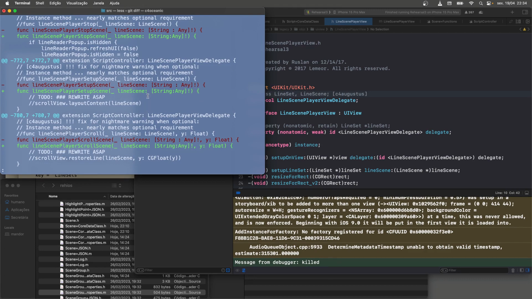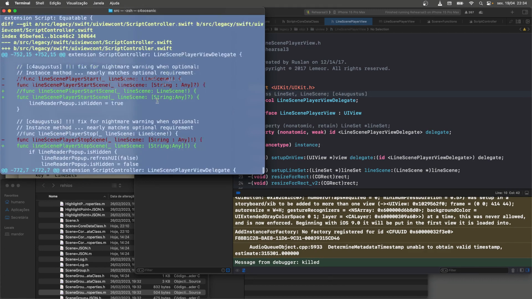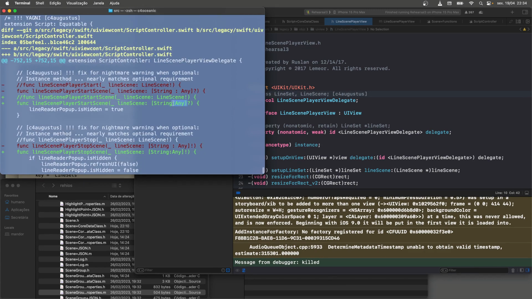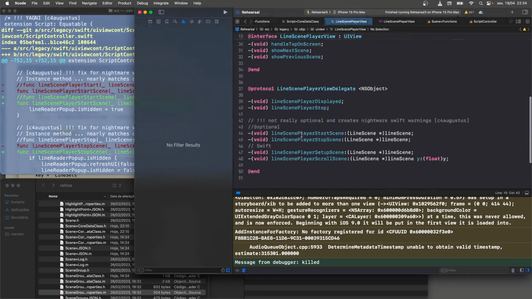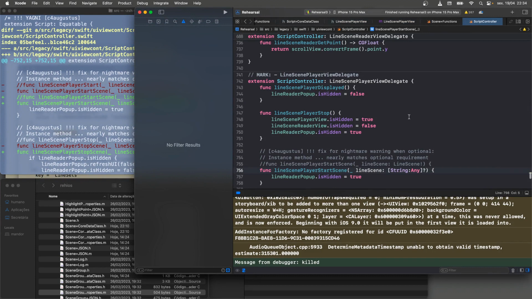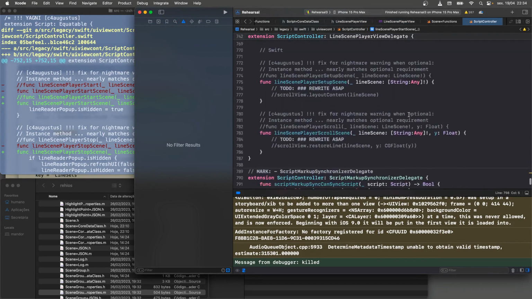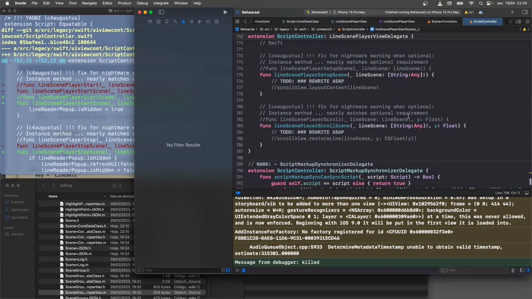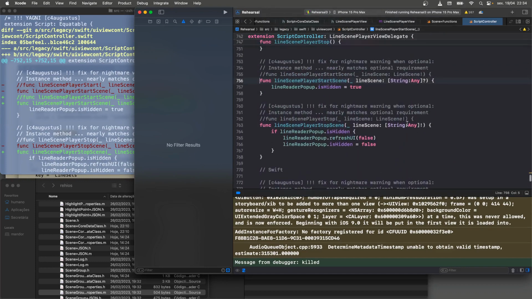Oh, did I put a question mark in there? Oh, I think I got rid of it, but I put a question mark in there. Not quite what we were looking for. Func line scene, start. Okay. Yeah, I don't want to confuse myself. Let's make this match what it was before. Actually, I don't mind getting rid of the spaces, but yeah.